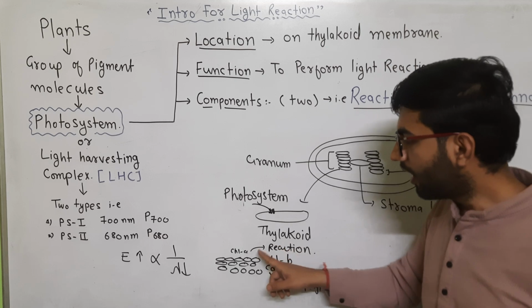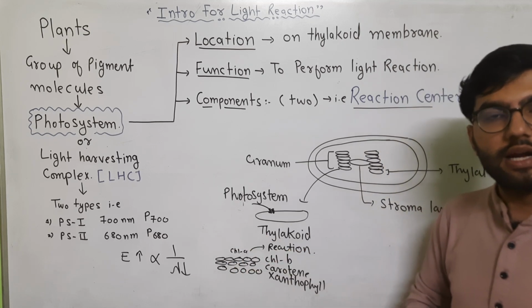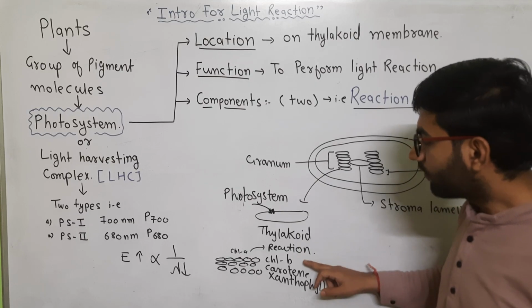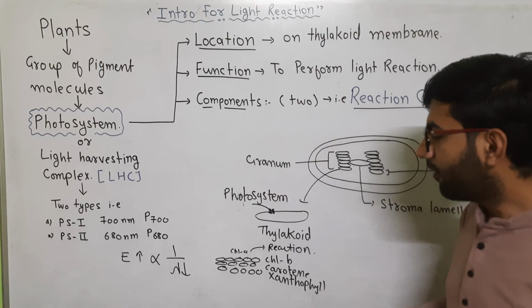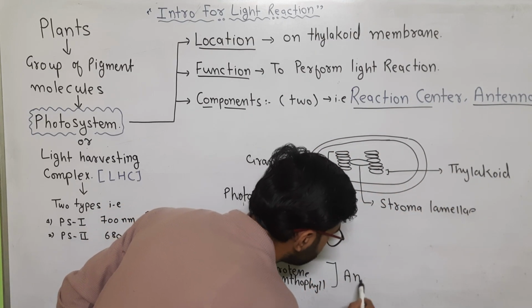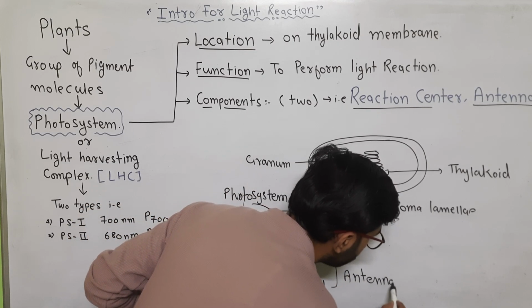But apart from the reaction center, that is a chlorophyll A molecule. According to the NCERT, we assume that a single chlorophyll A molecule forms the reaction center. The chlorophyll B, carotene, and xanthophyll, along with chlorophyll A, form the antenna. And what is the function of the antenna?